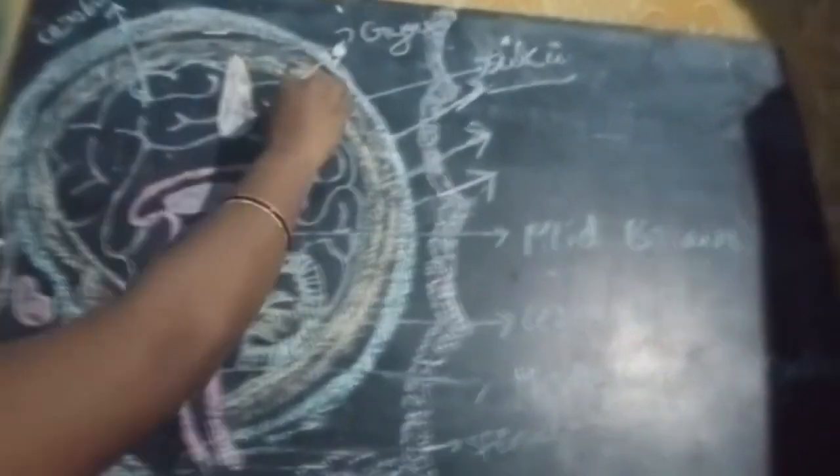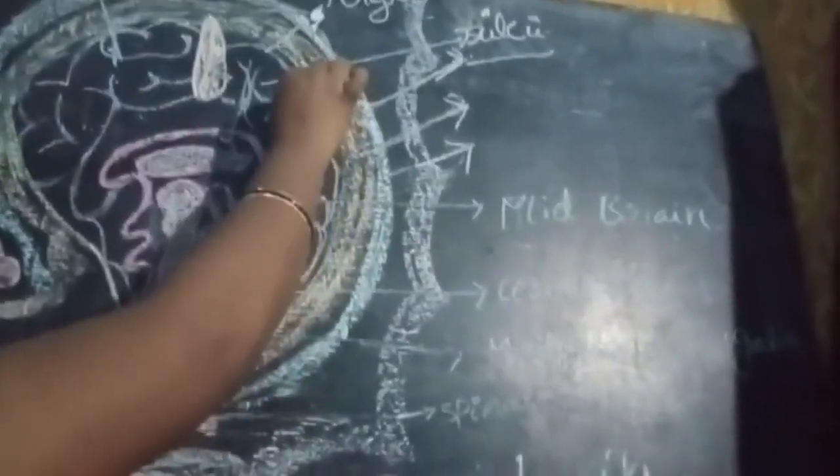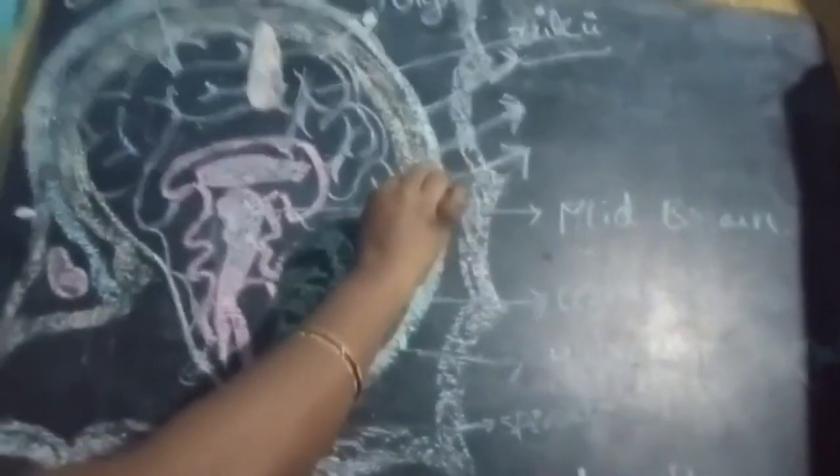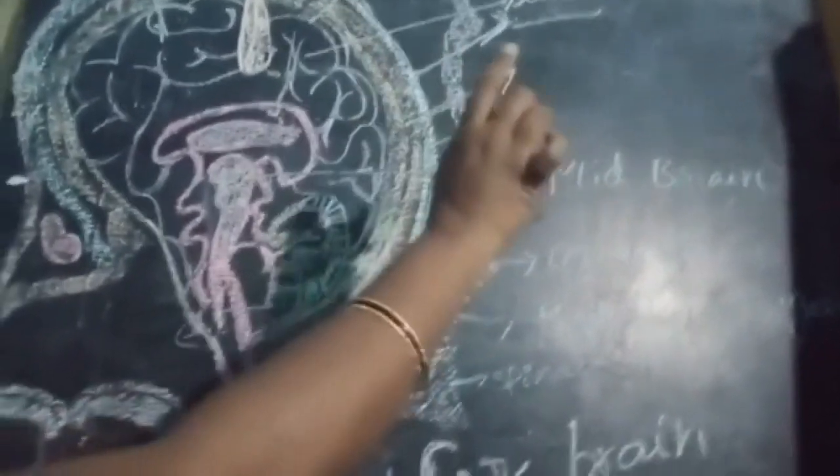The deepest grooves between the folds are called sulci. Sulci are very prominent and divide each hemisphere into 4 lobes.